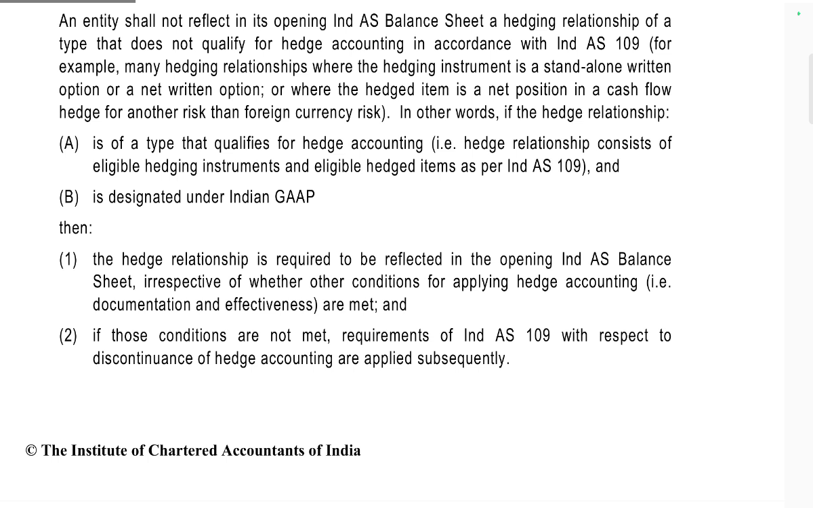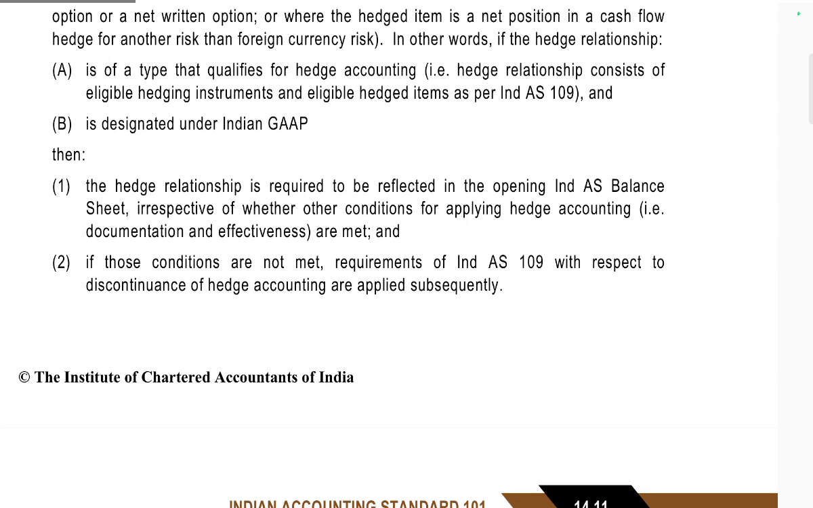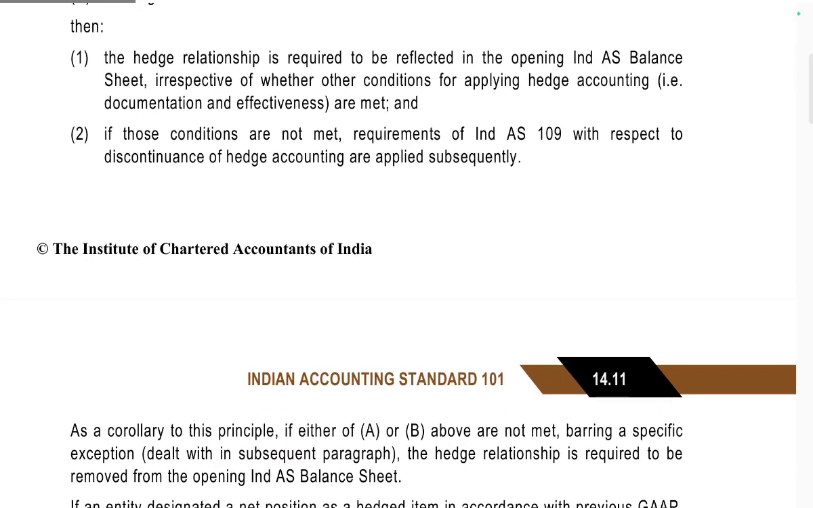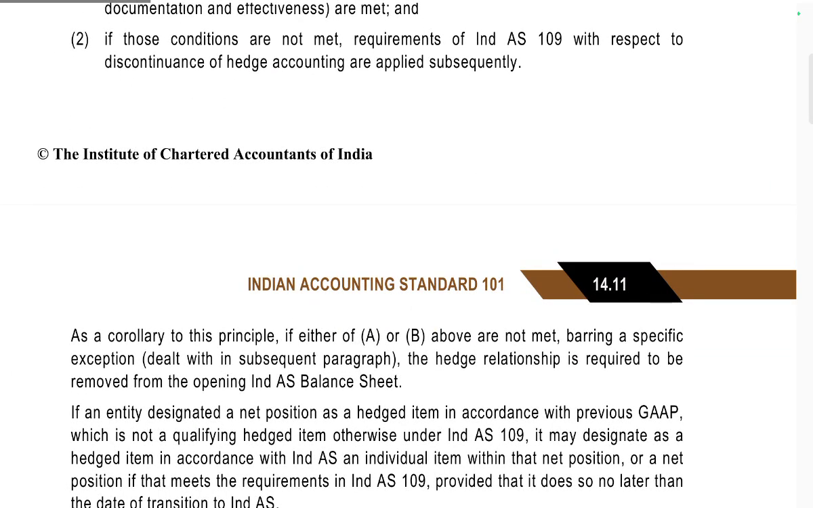A hedging relationship consists of eligible hedging instruments and eligible hedged items as per Ind AS 109 and designated under Indian GAAP. The hedging relationship is required to be reflected in the opening Ind AS balance sheet, irrespective of whether the conditions of applying hedge accounting are documented. If the conditions required by Ind AS 109 are not met, the discontinuation of hedge accounting applies subsequently.